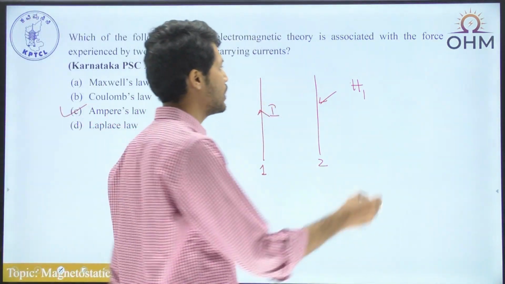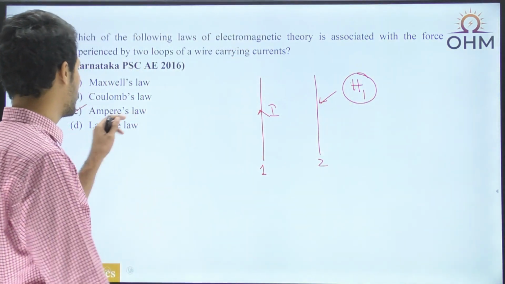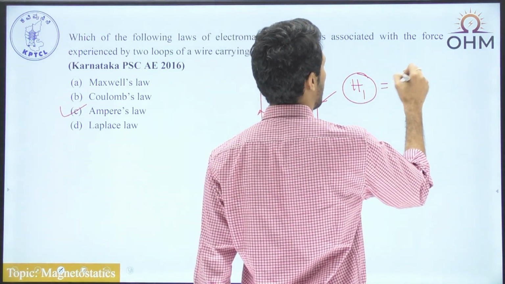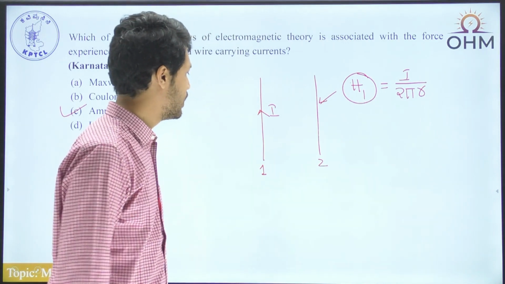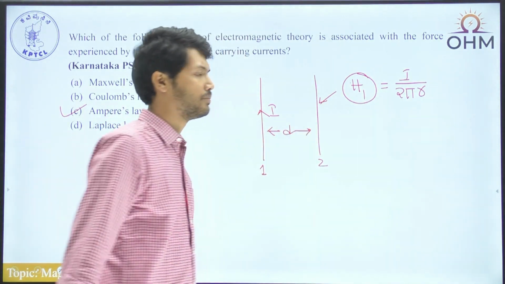Now how do you find out this value of H1? We can find out the value of H1 by means of Ampere's law. By means of Ampere's law, we can say that H1 is equal to I by 2 pi r, wherein r corresponds to the distance between both the conductors.